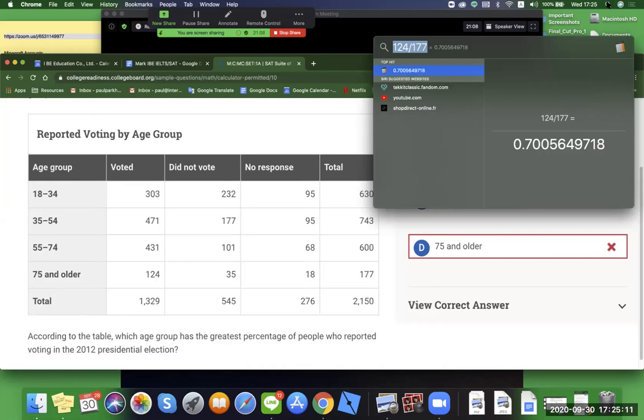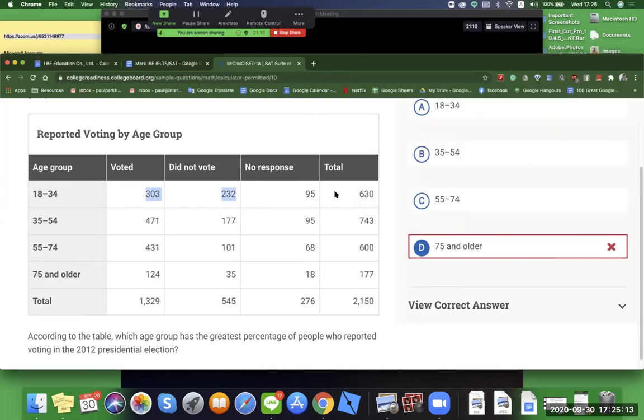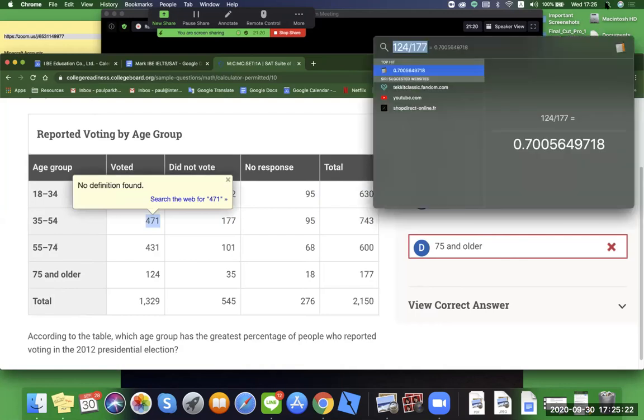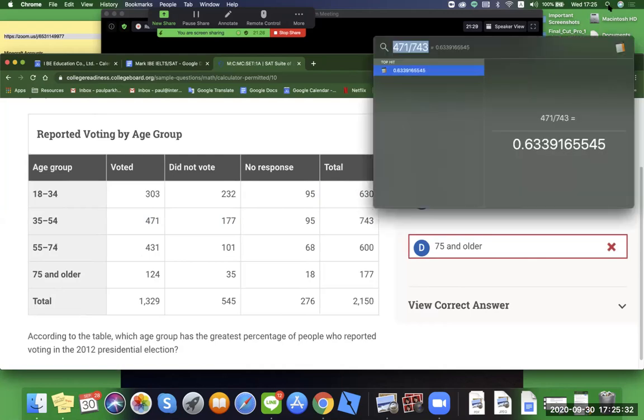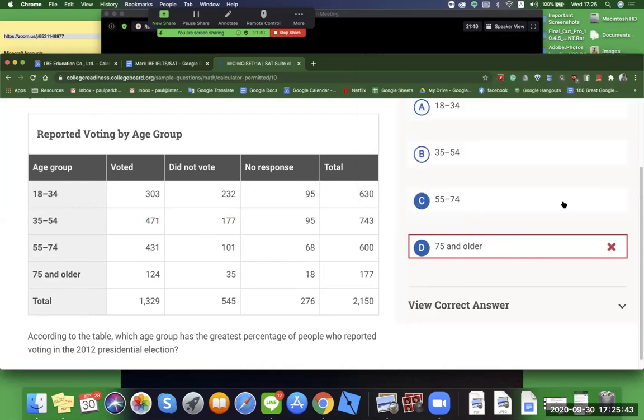So this one here is going to be less than 50%, so that doesn't work. This one here is definitely more than 50%, so we have to check, right? We have 471 divided by 743. That's 63%, not quite. Okay, 55 to 74: we have 431 divided by 600, giving us 72%. So these people are more responsible.